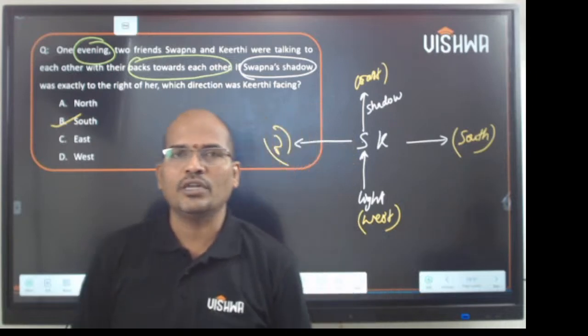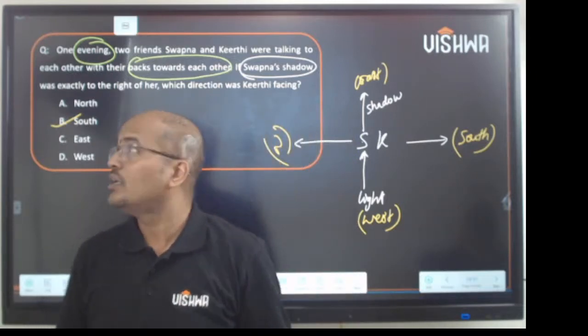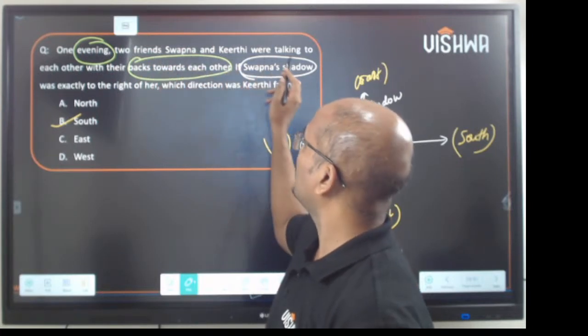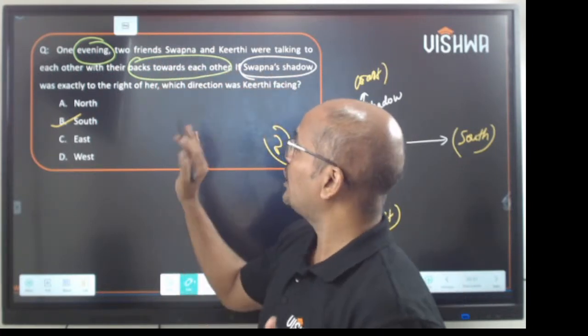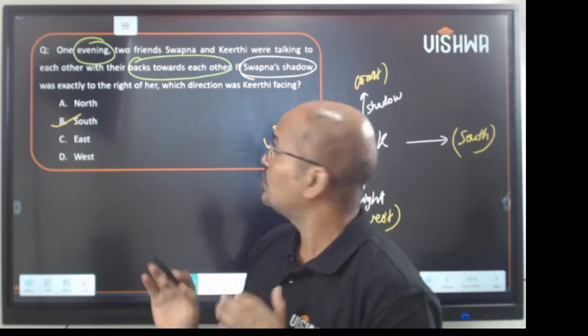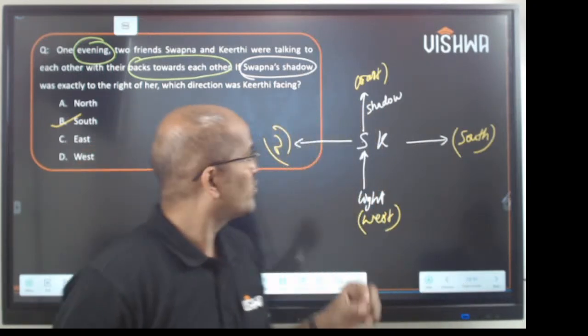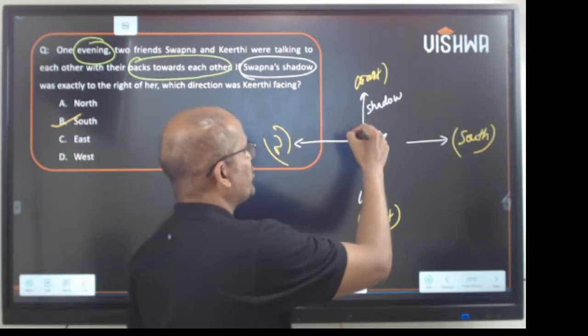That is how you solve the question. Every word is interconnected. He says one evening, two friends, Swapna and Kirti, were talking to each other with their backs towards each other. Backs. Swapna's shadow was exactly to the right of her. This is the right of Swapna.